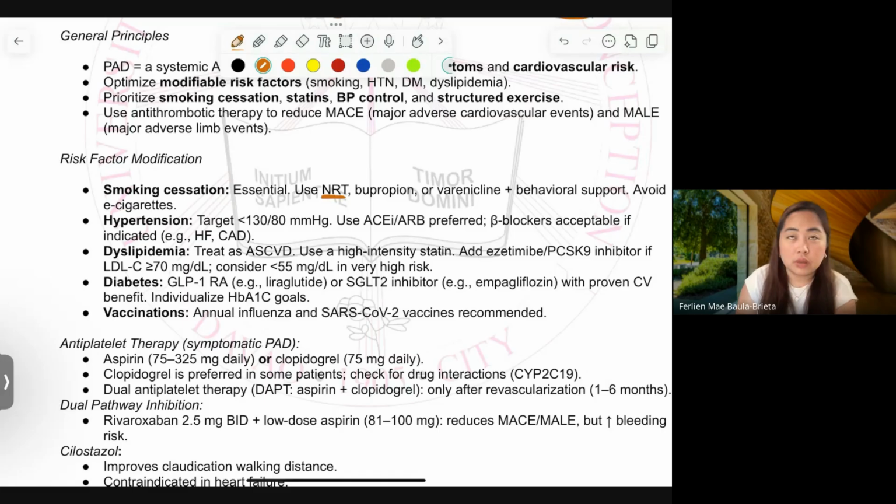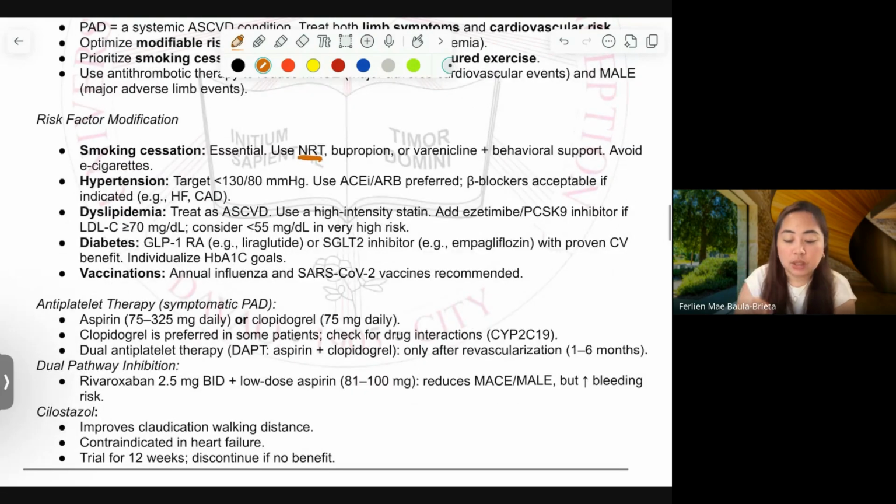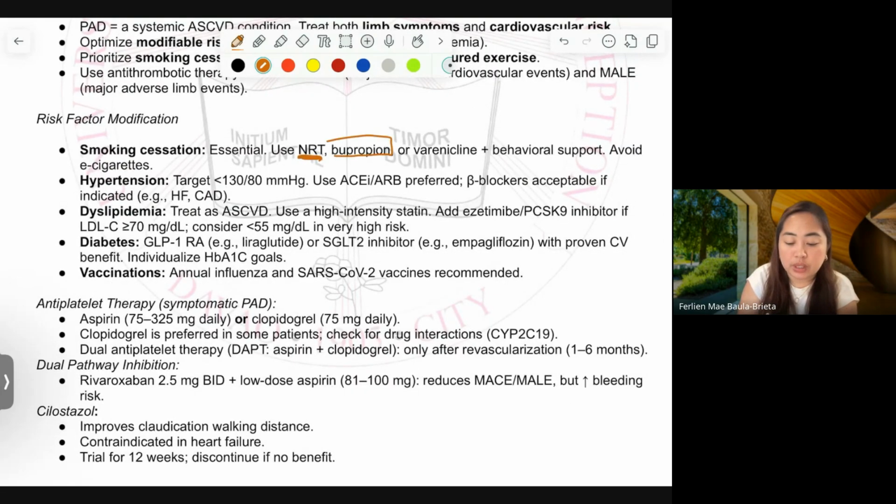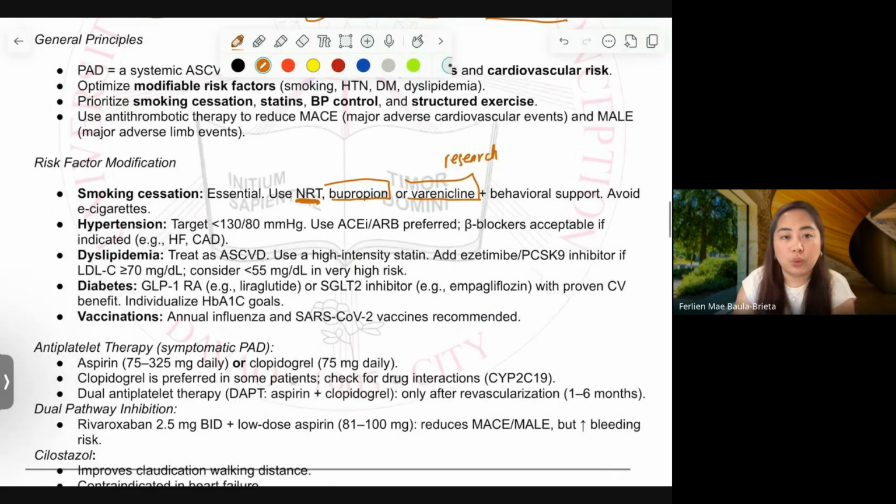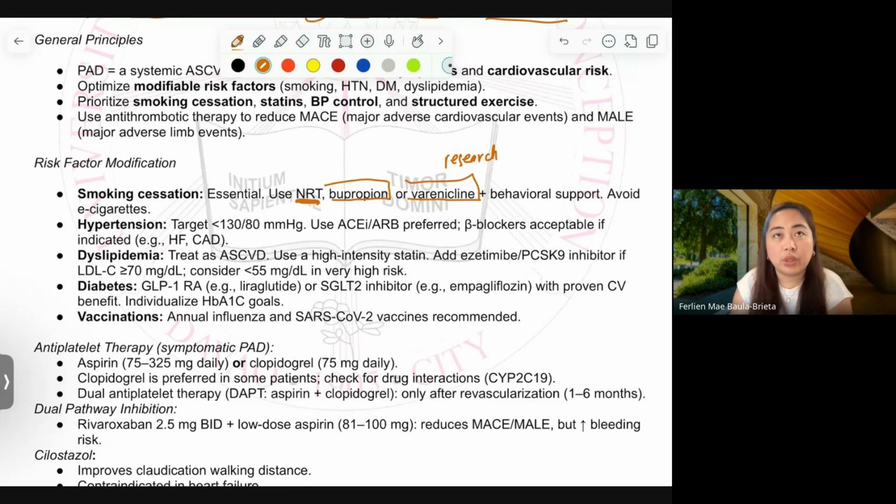specific doses of these things here. Please research this. Okay, please research that. You have to know the course of therapy, how to design, what are the specific regimen for bupropion and varenicline